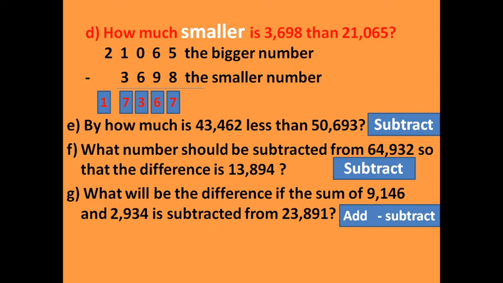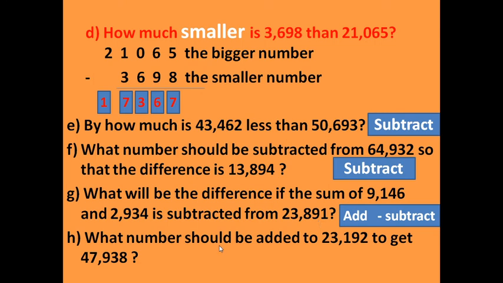We will add 9,146 plus 2,934. After we find the answer, we subtract from 23,891.